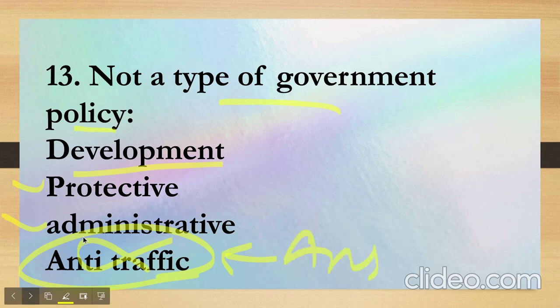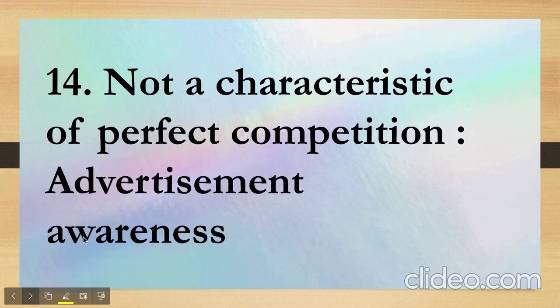Now let's move ahead. The next question is not a characteristic of perfect competition. So advertisement awareness is not necessarily a characteristic of perfect competition. That's why it's the answer. The other options included the large number of buyers and sellers, then total revenue is equals to product into quantity. I've not given them because you're already aware of those.